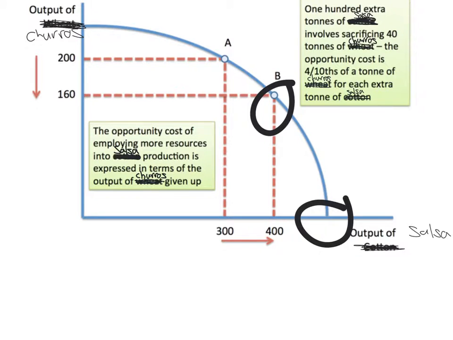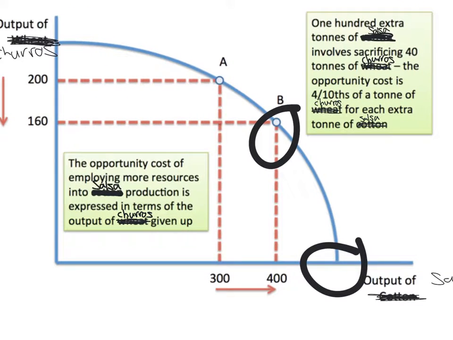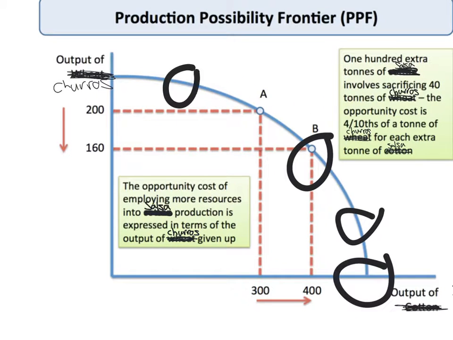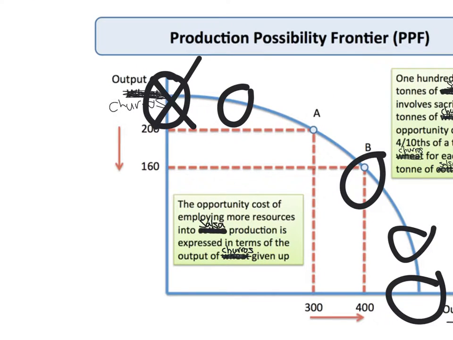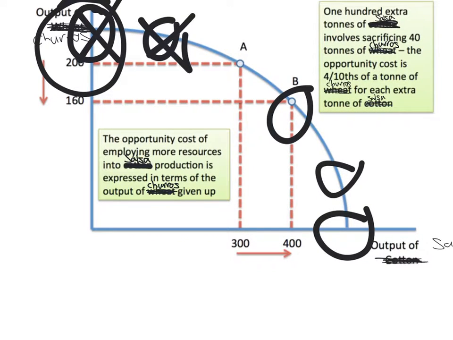Like producing, let's say this is 500 would yield 0 churros, but as soon as we go up, even though we're producing only slightly less salsa here, we're producing a lot more churros. And that is the case up here, but the inverse. Even though we're producing from this point right here, we're producing slightly less churros than this point. We are producing a lot more salsa.